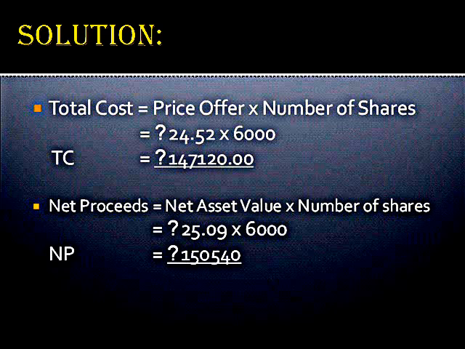147,120 pesos. Next would be the net proceeds. To find the net proceeds, we multiply the net asset value and the number of shares. So the net asset value is 25 pesos and 9 centavos. We will multiply it by the number of shares, which is 6,000. So the net proceeds will be 150,540 pesos.